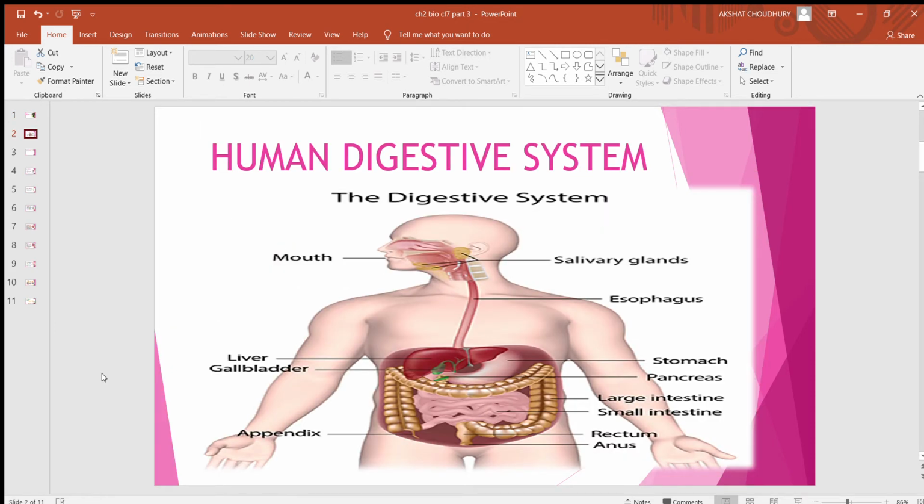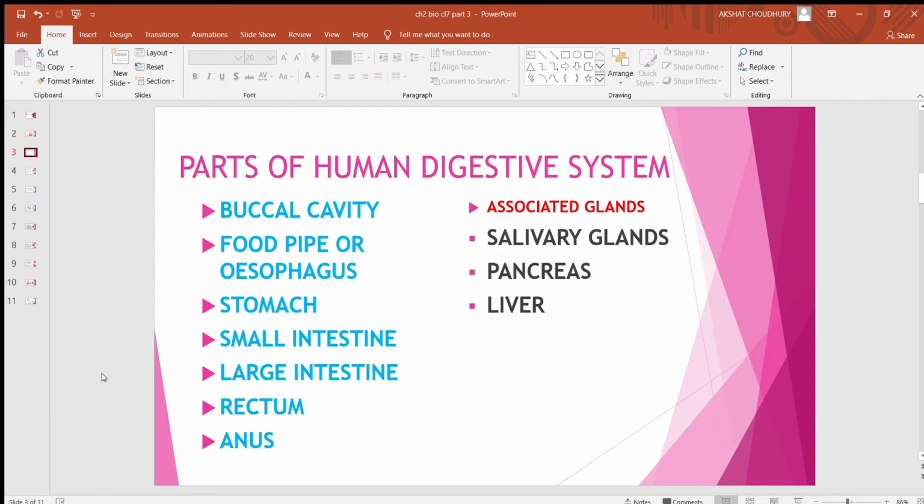Here in this picture you are able to see the human digestive system. In this picture some parts are given here along with some associated glands. So we will discuss about this. Parts of human digestive system.